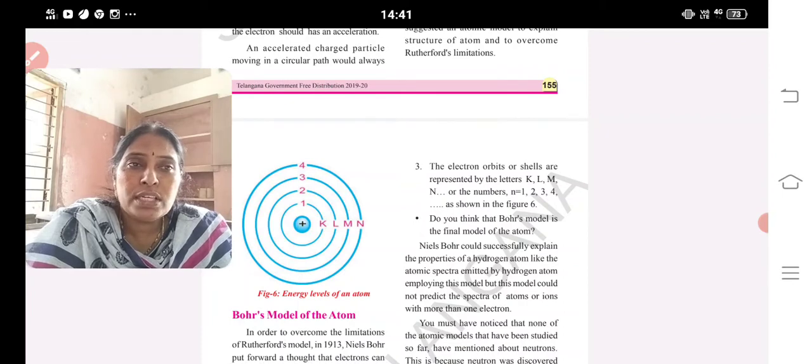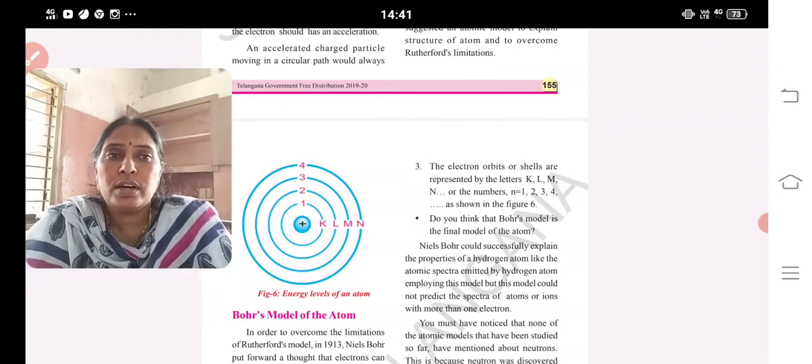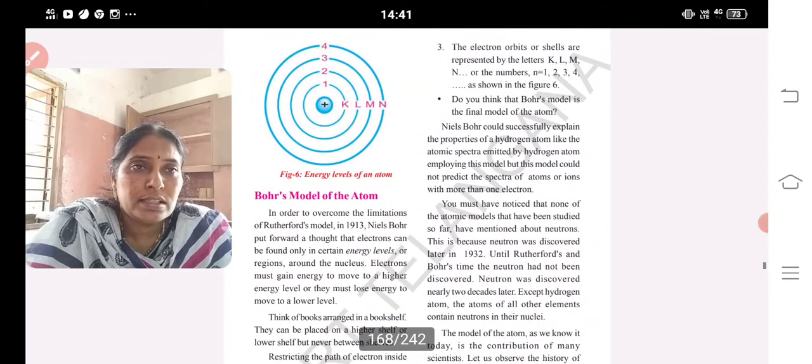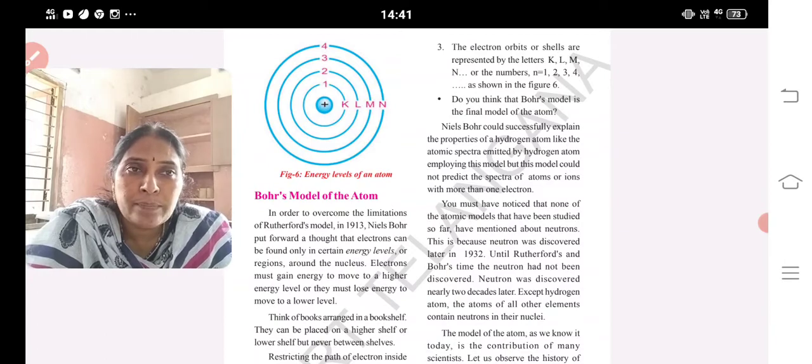You might have noticed that none of the atomic models studied so far mention neutrons. This is because neutrons were not discovered. Until the time of the Rutherford model and Bohr's model, the neutron had not been discovered. The neutron was discovered nearly 2 decades later, in 1932. Except for the hydrogen atom, the atoms of all other elements contain neutrons.